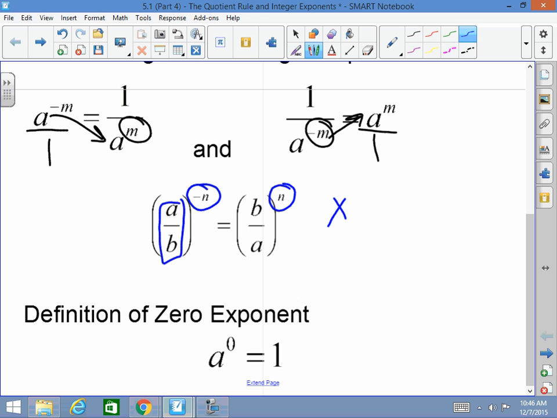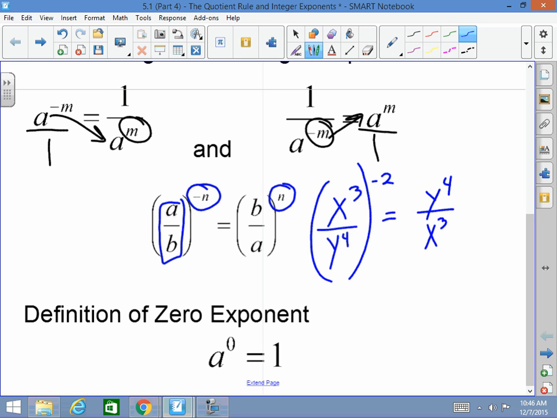If I have x cubed over y to the fourth raised to the negative 2 power, this will become y to the fourth over x cubed to the second power, or squared. And then now I can go ahead and simplify. Do not change the sign inside of the parentheses when I'm changing an outside negative exponent.